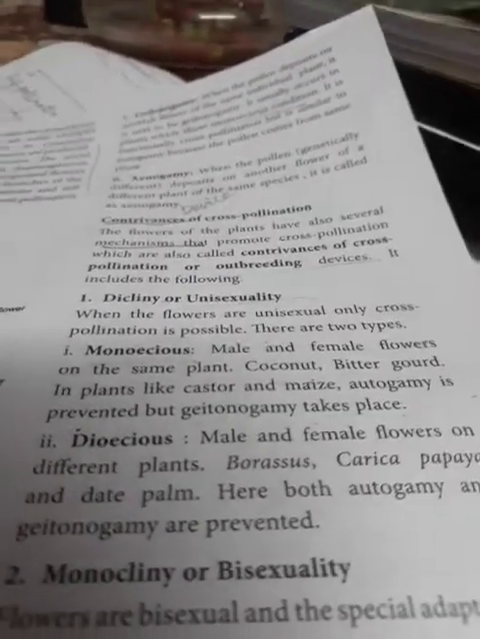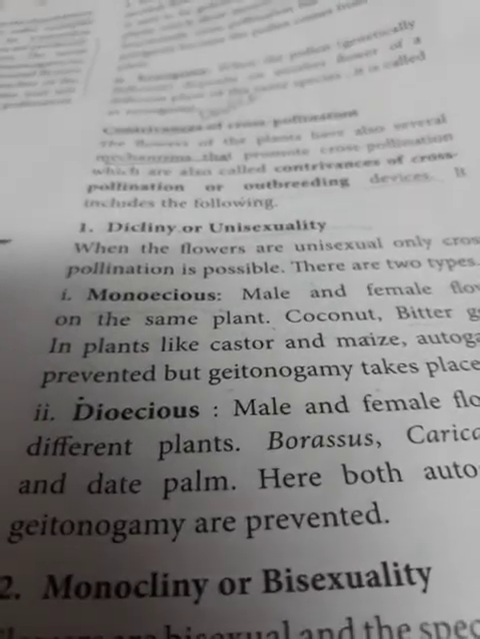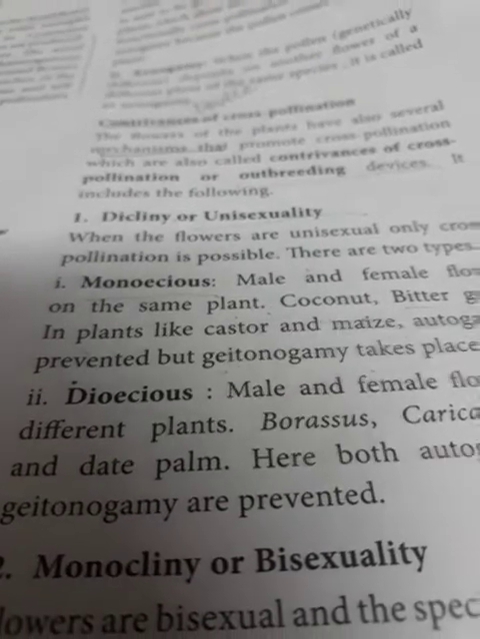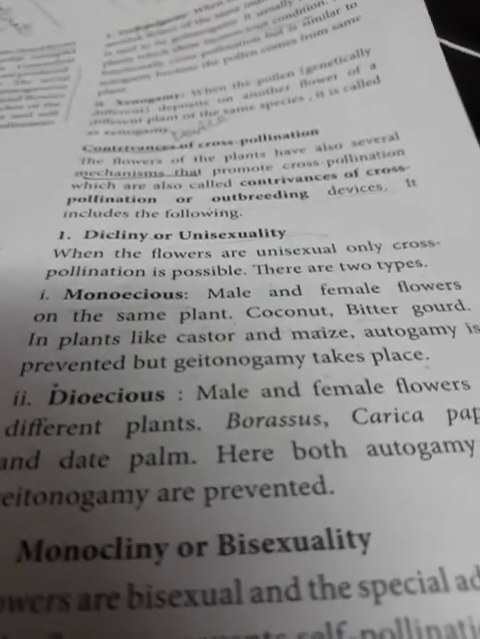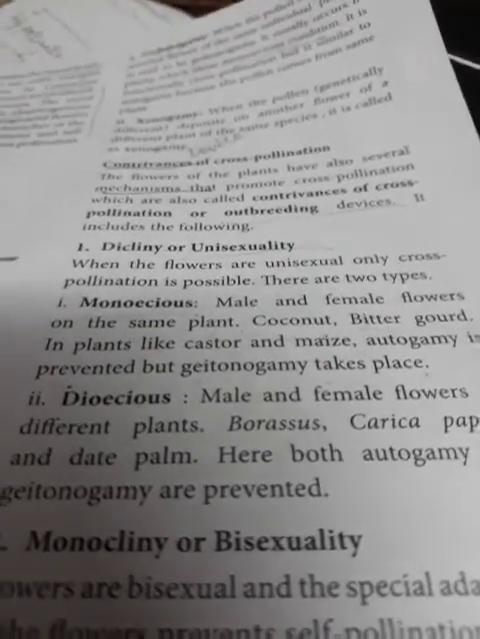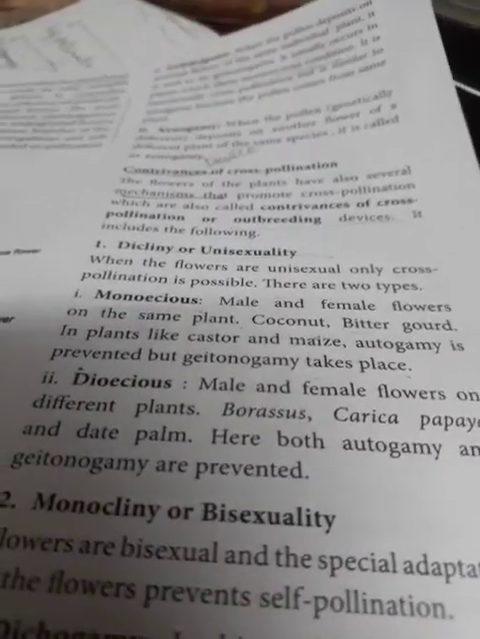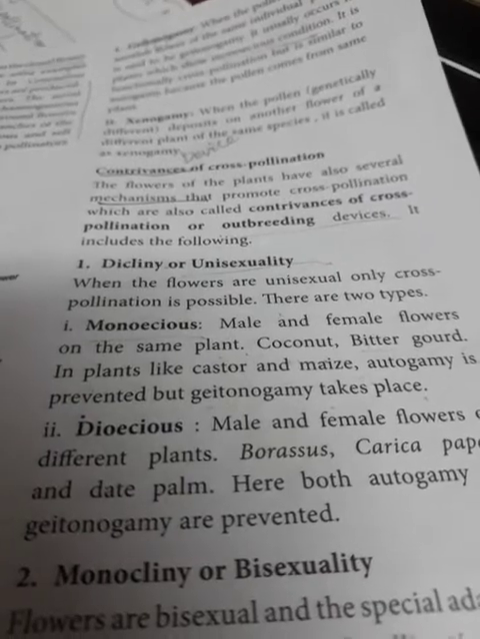The second type is called dioecious: male and female flowers on different plants. When in the same plant, they are called monoecious plants. When male and female flowers are present in different plants, they are called dioecious. Two different plants. Examples: borassus, palm tree, carica papaya, papaya plant, and date palm. Here both autogamy and geitonogamy are prevented. So dicliny, or unisexuality, is of two types: monoecious and dioecious.